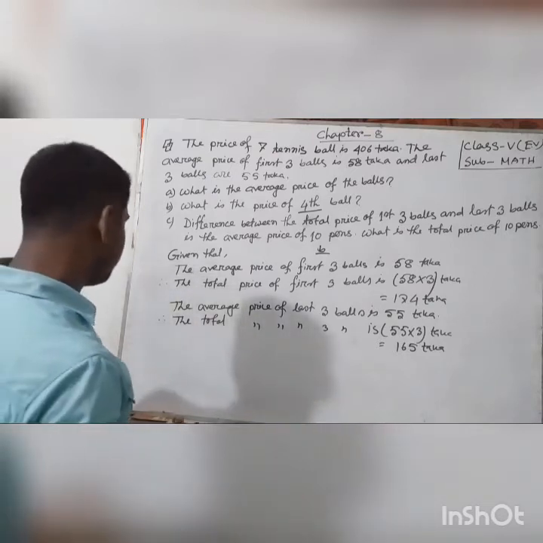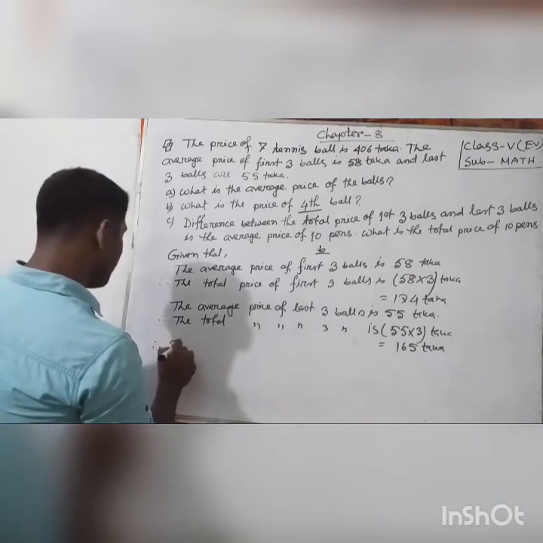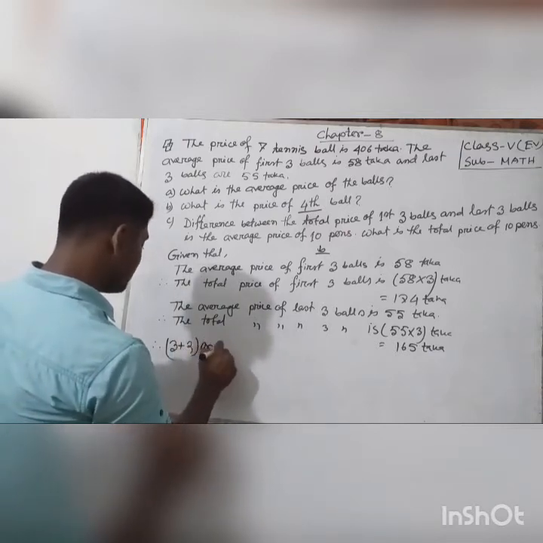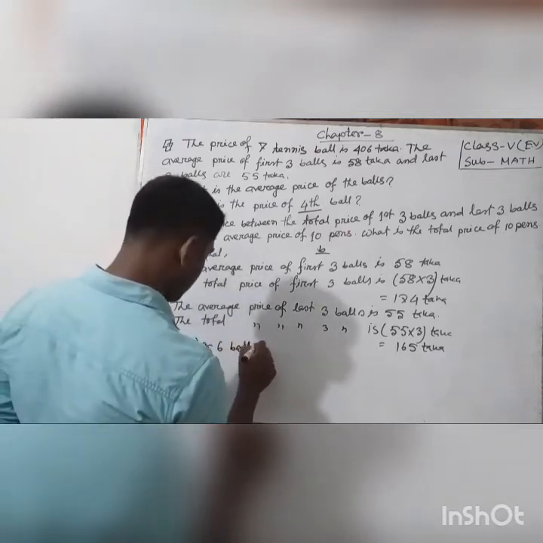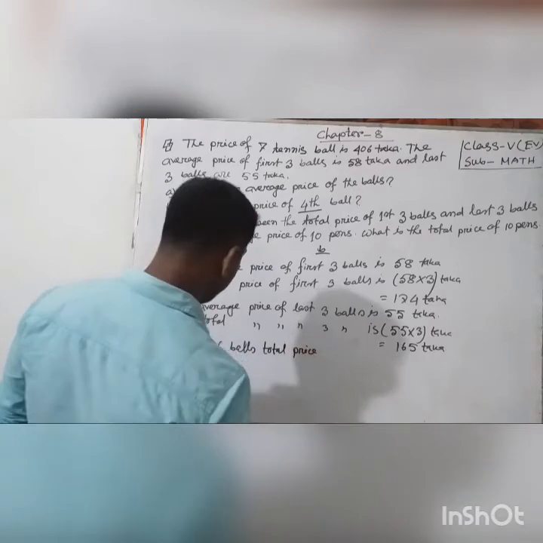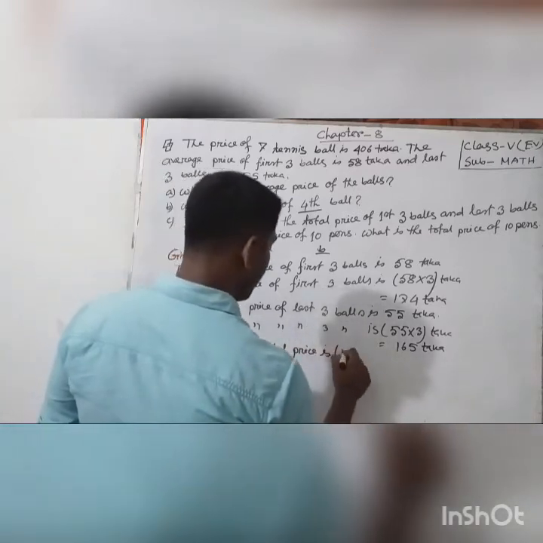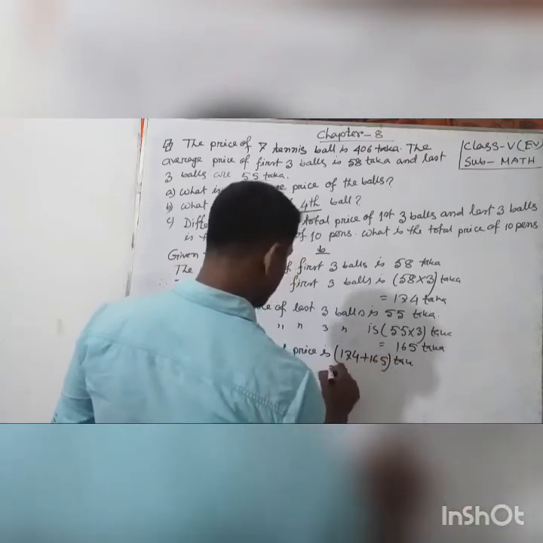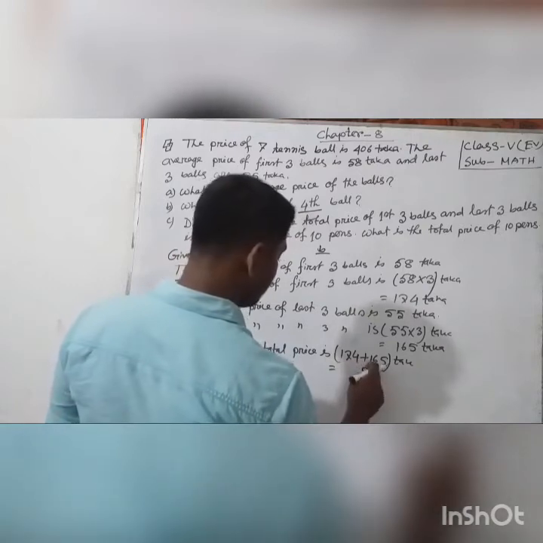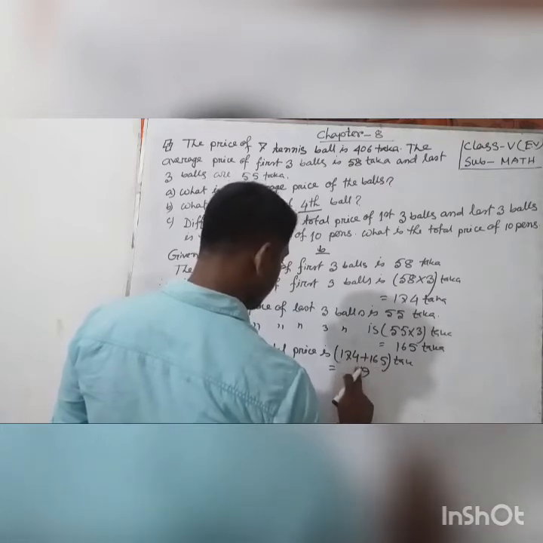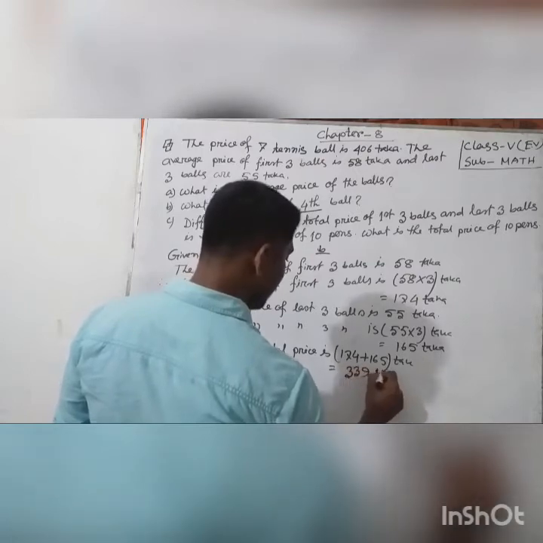So we can write 3 plus 3, that means 6 balls total price is 174 plus 165 taka, so 339 taka.